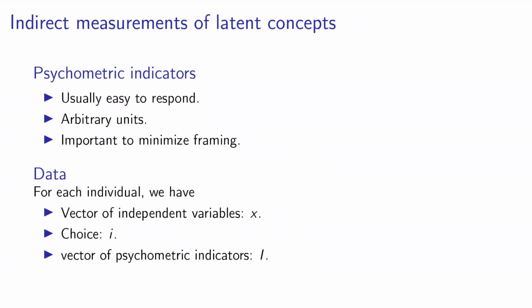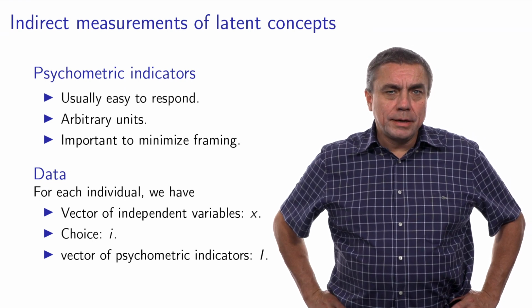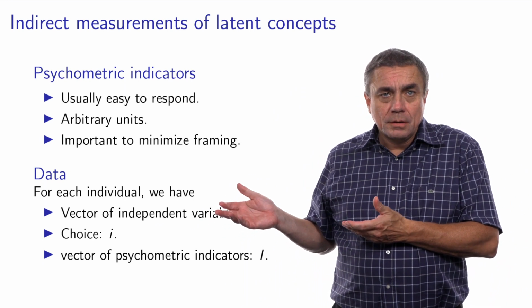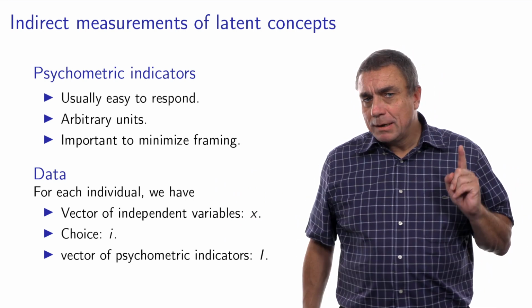And as we have seen in the previous example, we need to design it in such a way that we minimize framing. So in this context, in addition to the classical choice data, where for each individual we have the independent variables x and the choice i, now we have in addition a vector of psychometric indicators. So for each of these statements, we have the response that the individual has provided, and I denote it by capital I. Now, it's tempting to say, well, these indicators are more variables that we can actually use in our choice models. Well, it does not work in that way.